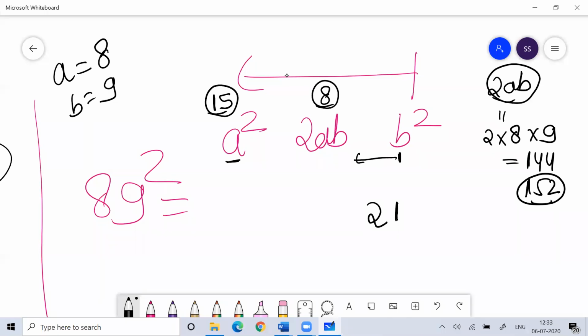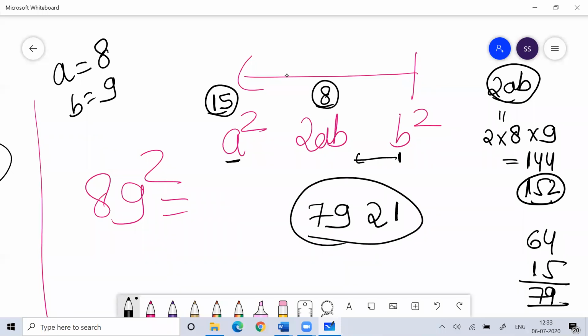Okay, so what is 8 square? 64. 8 square is 64. 64 plus 15, you will get 79. So your answer is 7921.